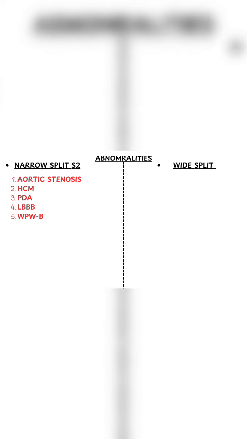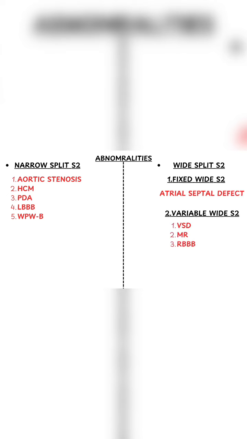Wide split S2: the gap between AV and PV is more than 30 milliseconds. Fixed wide S2 is a feature of atrial septal defect, and variable wide S2 is seen in ventricular septal defect, mitral regurgitation, right bundle branch block, Wolff-Parkinson-White type A.